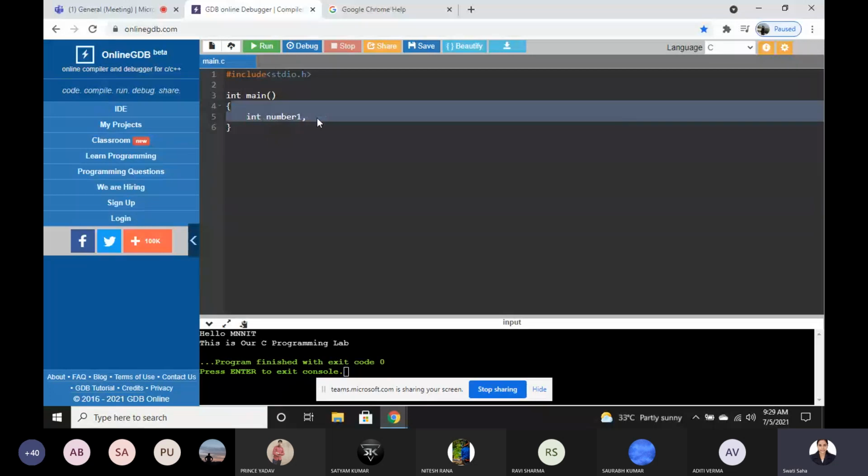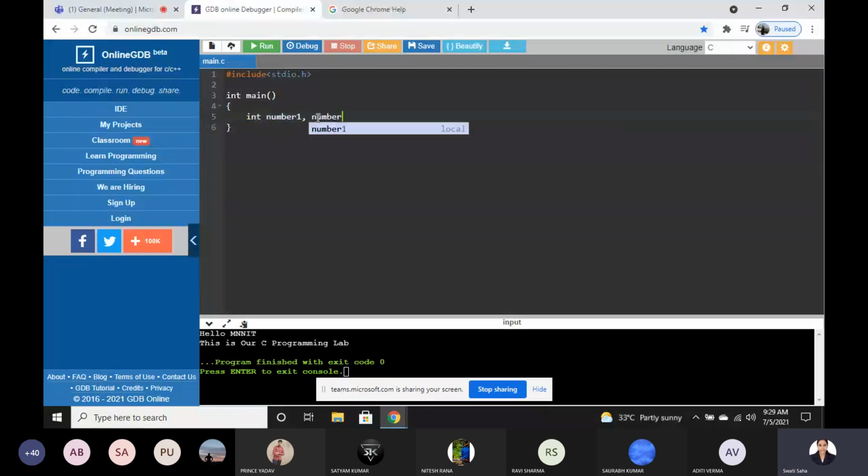Okay, then we can define number2, and then comma sum. Okay. Now, after sum you have to add a semicolon. So we have written int number1, comma number2, comma sum.